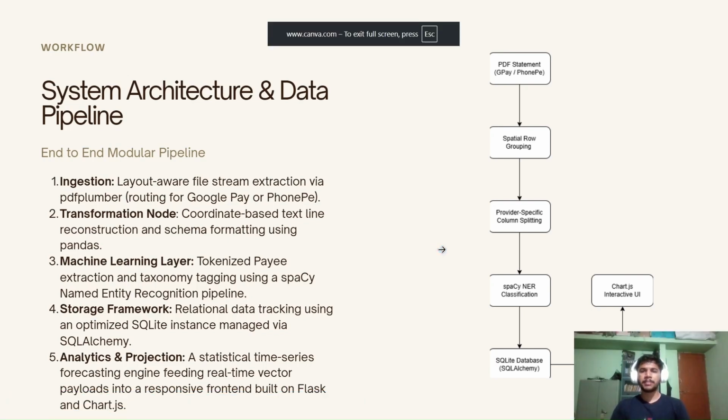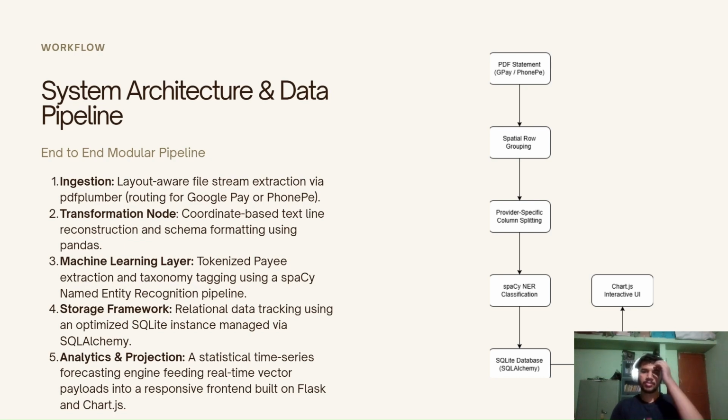So the basic pipeline of our project is that you upload the PDF statement to our web app. The parser will group the PDF content in rows.